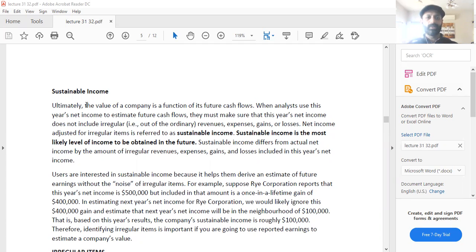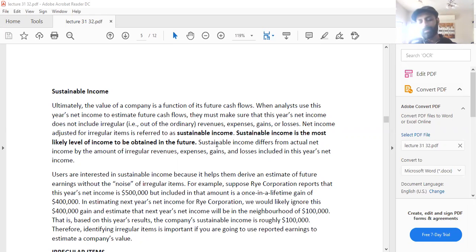Now, what is sustainable income? Ultimately, the value of a company is a function of its future cash flows. Future cash flows means that when you're trying to analyze, you always keep the future factor in mind. So you see how much cash is flowing in the company, the cash which is incoming and the cash which is going out, it tells us the true value of any company.